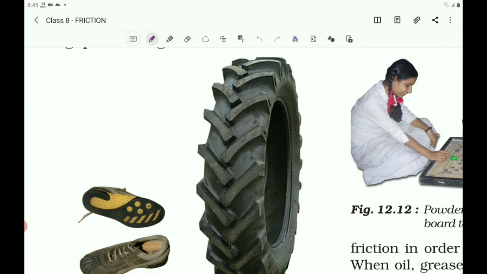Friction between pen and paper helps us to write on the paper. You could not write with a pen or pencil if there were no friction. When your teacher writes with chalk on the blackboard, its rough surface rubs off some chalk particles which stick to the blackboard. Then you can see the words written on the blackboard. If there is no friction between the chalk and the blackboard, your teacher can't write on the blackboard and